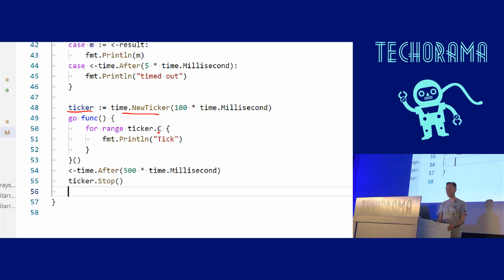The important thing here is that you can also for range over a channel. So it's a kind of for each loop over an asynchronous method that will block automatically if no value is currently available. Get it? But we run this in a background Go routine, and after 500 milliseconds, we simply call the ticker to stop, and then we no longer get any kind of messages.